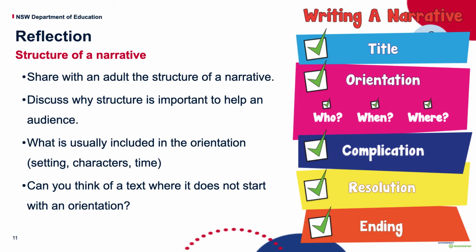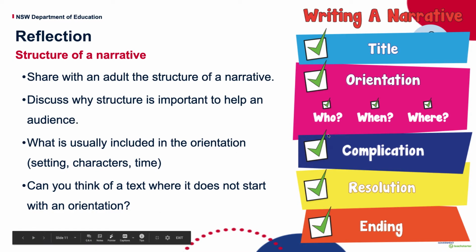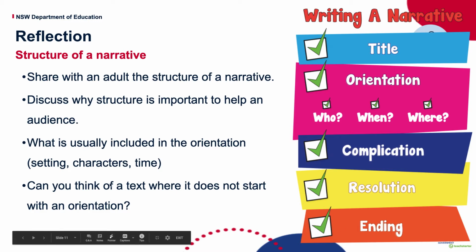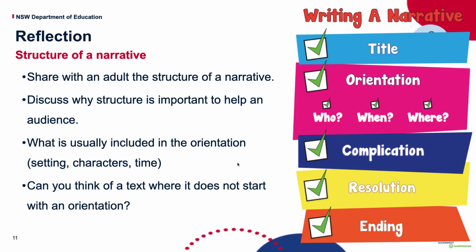To reflect on what you've done and know whether you are understanding, you can talk about it with your mum or dad or someone that's home with you. Discuss the structure of the narrative: the title, the orientation, the complication, the resolution, and how it ended. Discuss that with an adult, and maybe refer to the Stinky Sid article. Where are all of those five things? Title, orientation, complication, resolution, ending. Where are they in the Stinky Sid article?